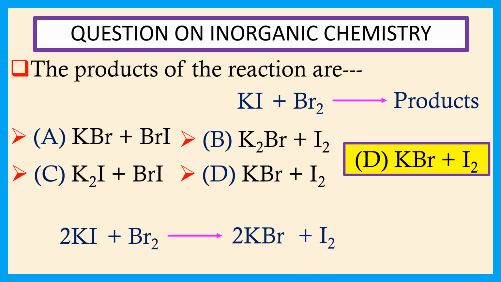In this reaction, the oxidation number of bromine is 0 and it is reduced to form potassium bromide, where the oxidation number of bromine is -1. Again, in potassium iodide, the oxidation number of iodine is -1 and it is oxidized to form iodine, where the oxidation number